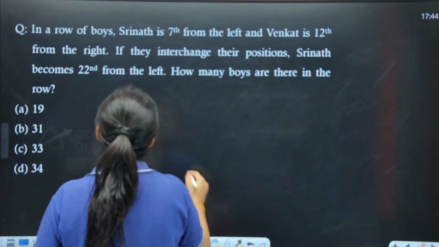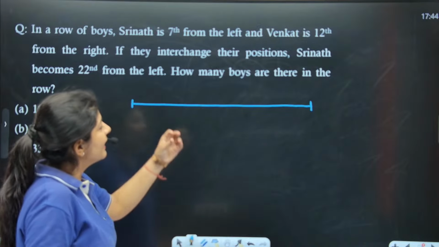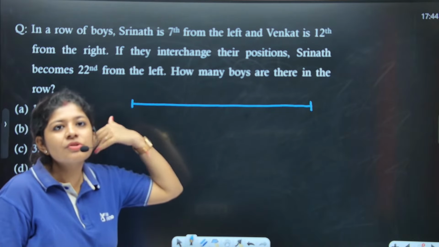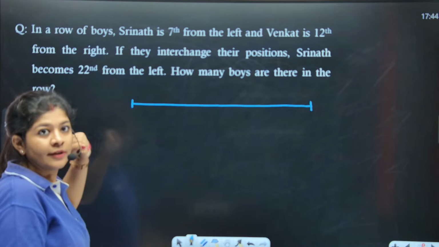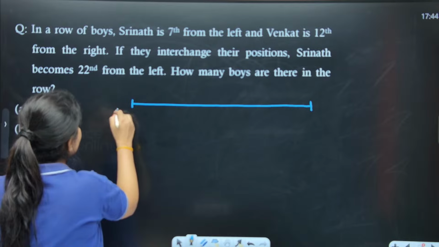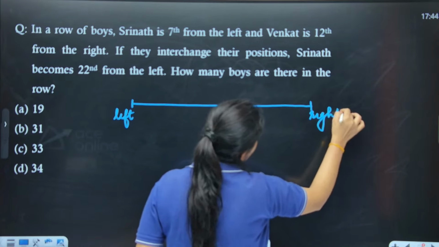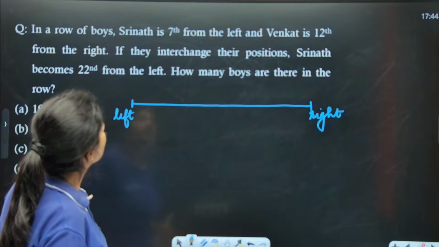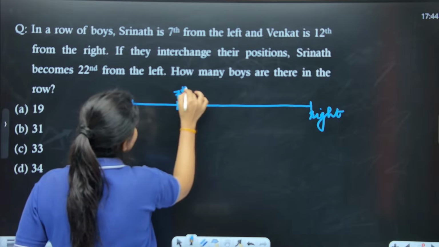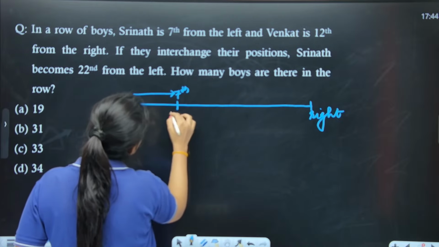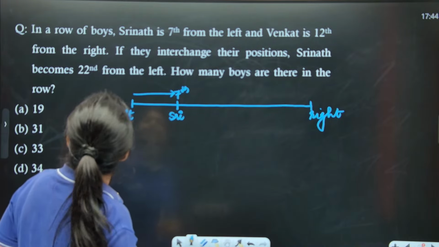It's very simple. So here we have a row of boys, and as we have left and right positions, we can easily say that we have a horizontal arrangement, right? Very good, Caroline. So here we have the left point, and this is the right point. The question says that Srinath is seventh from the left. Let's suppose this is the seventh position from the left, and this is the position of Srinath. And Venkat is 12th from the right.